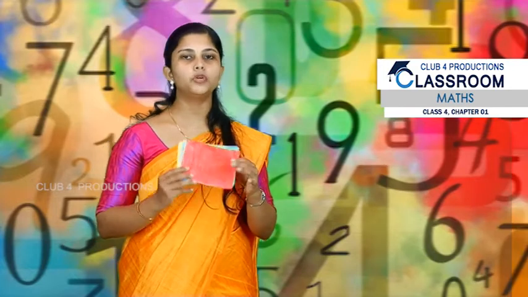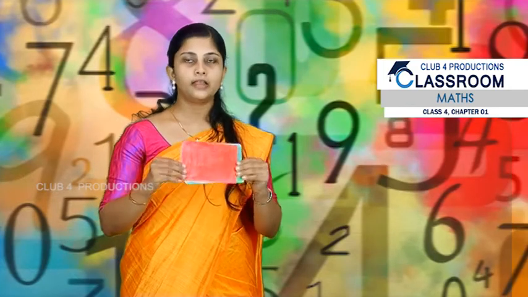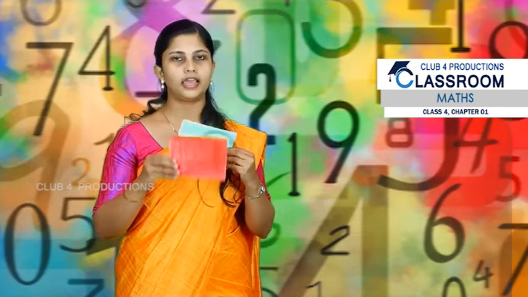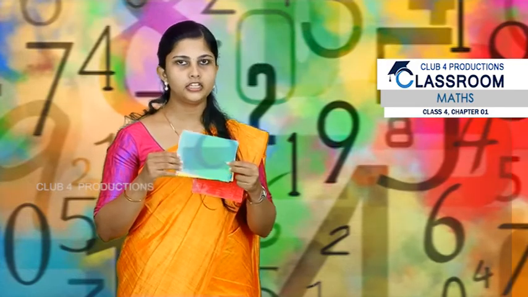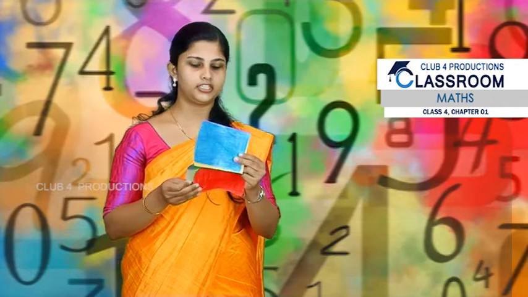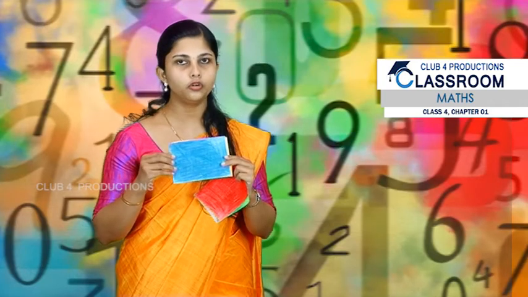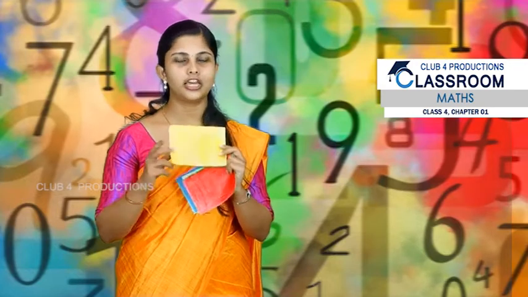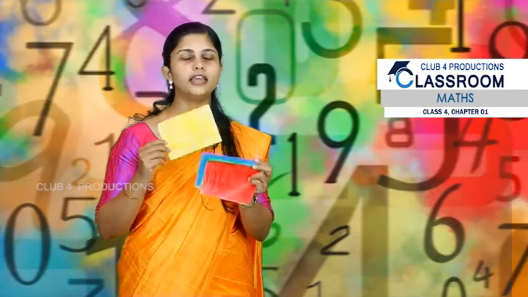And one more thing, in this game, red color means you will be getting 1000 points. And for green, you will be getting 100 points. And for blue, you will be getting 10 points. And for yellow card, you will be getting 1 point.